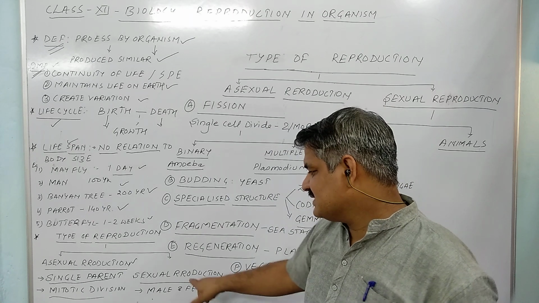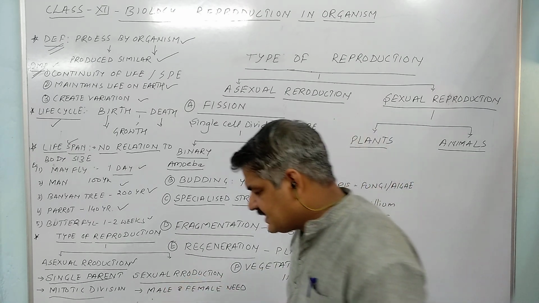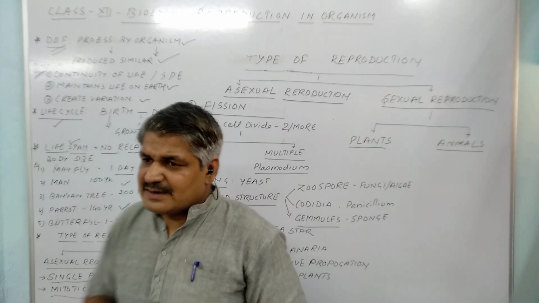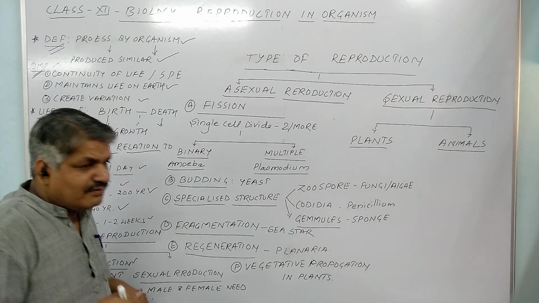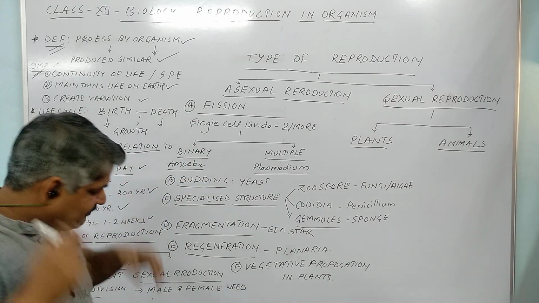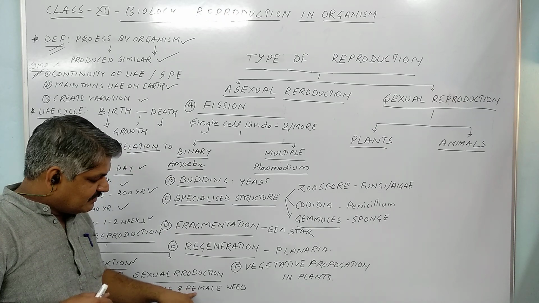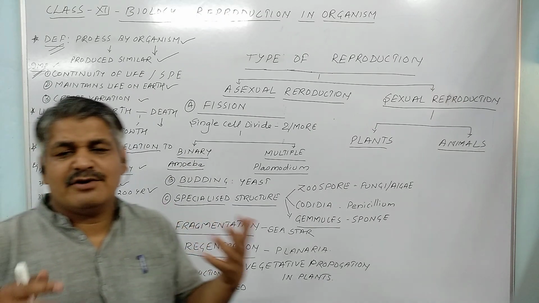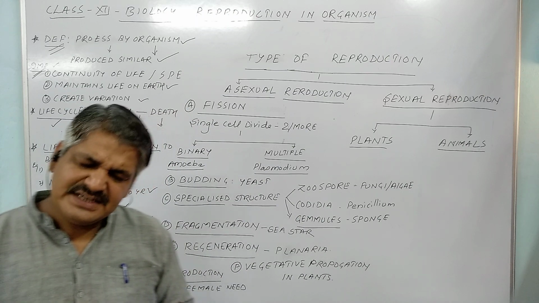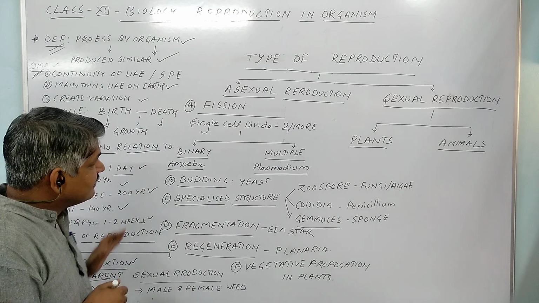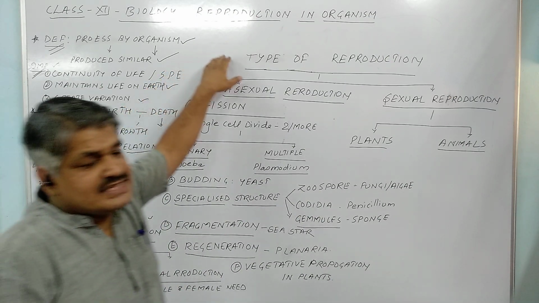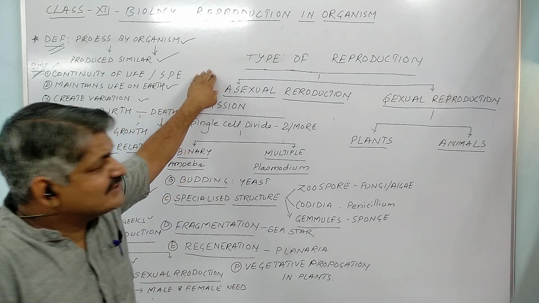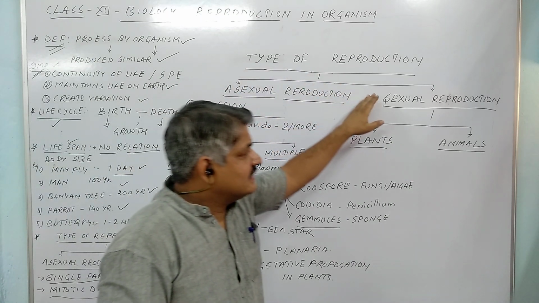Now, in terms of sexual reproduction, as we know, sexual reproduction involves two parents. One parent is known as male, the other as female. The requirement of two parents is known as sexual reproduction. So we classify reproduction into sexual and asexual.